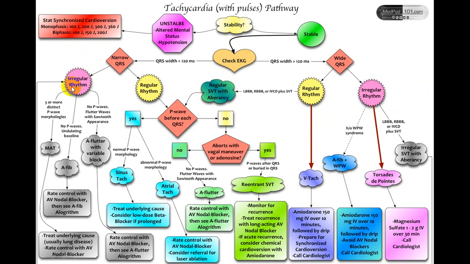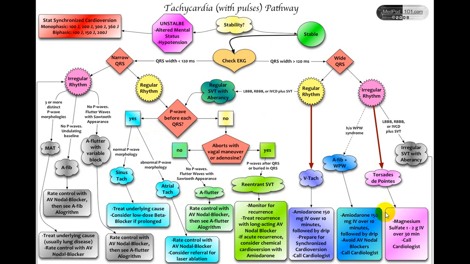In a narrow QRS, irregular rhythm, regular rhythm. Irregular rhythm: atrial flutter, atrial fibrillation. Keep those two things apart. And MAT. We'll be discussing these in detail in a separate chapter. While if it is a regular rhythm, whether it is sinus, atrial, or atrial flutter with a fixed block, the treatment will change. We'll be discussing that in subsequent slides.